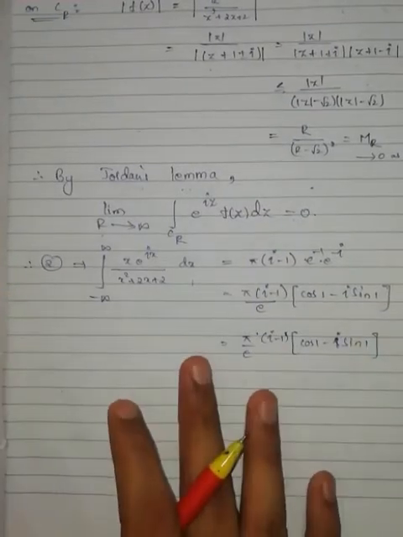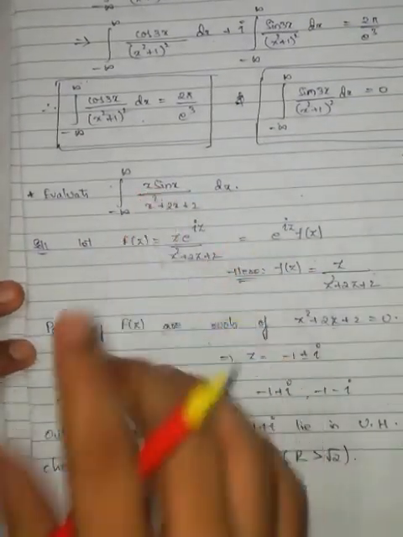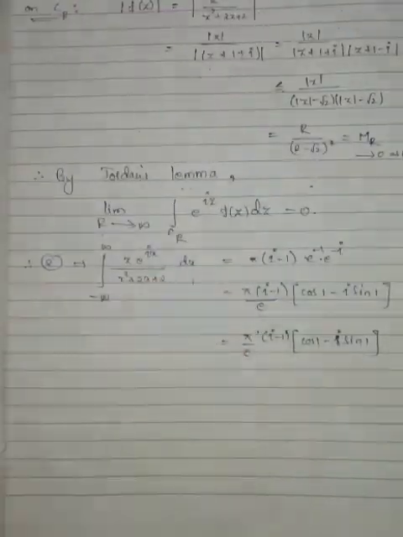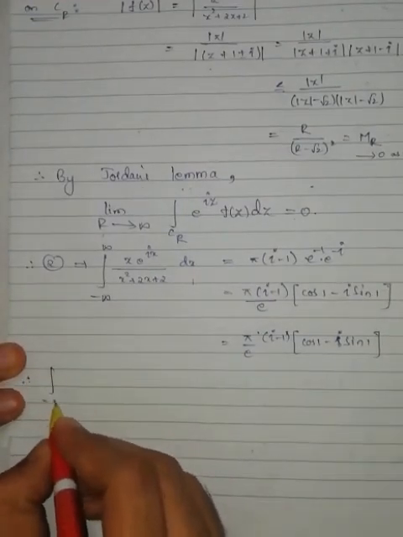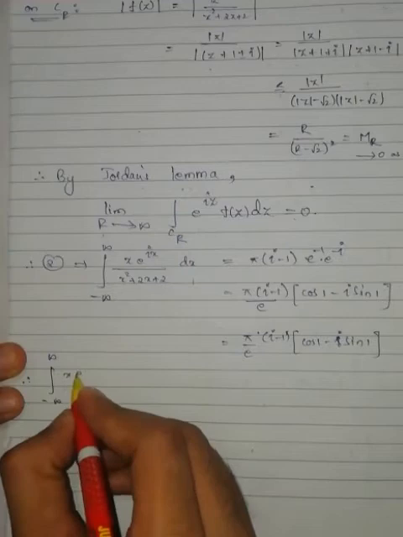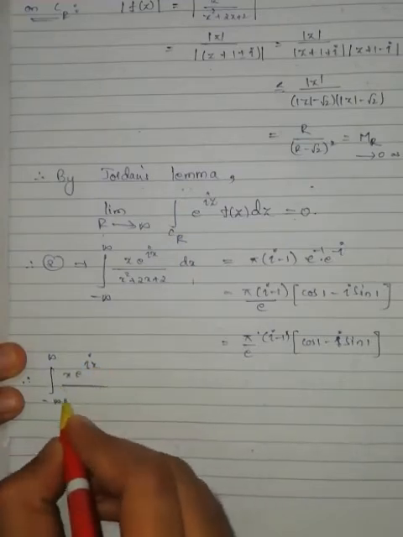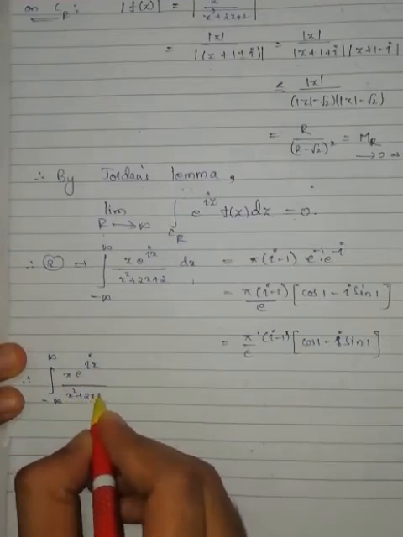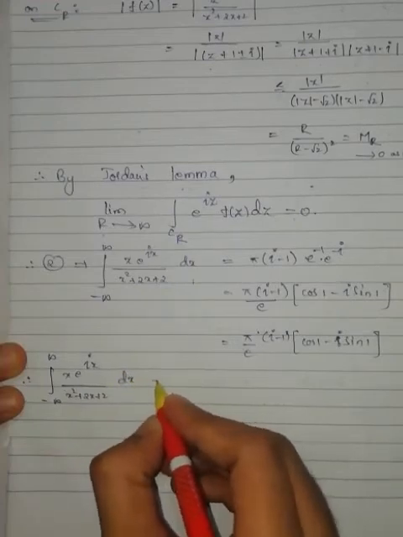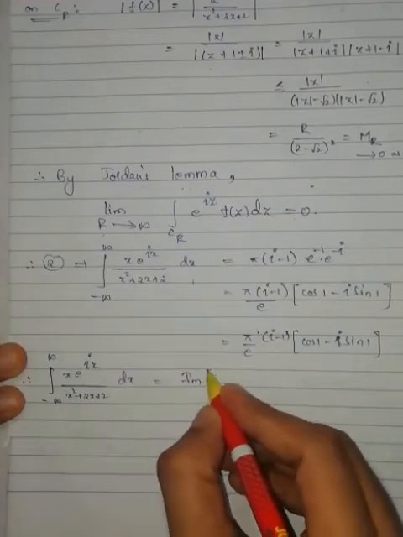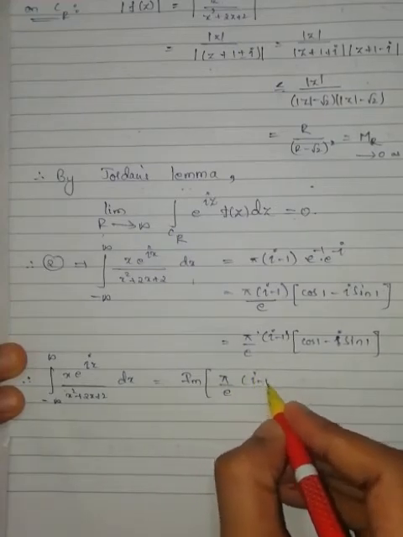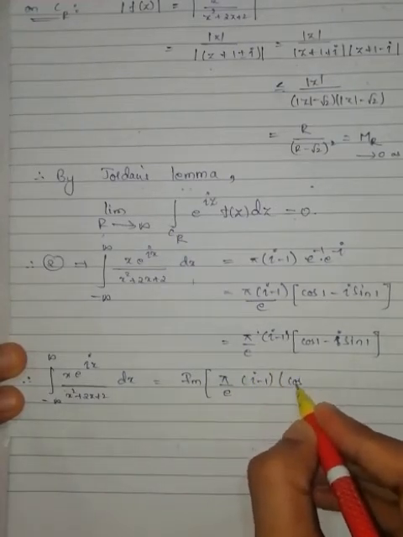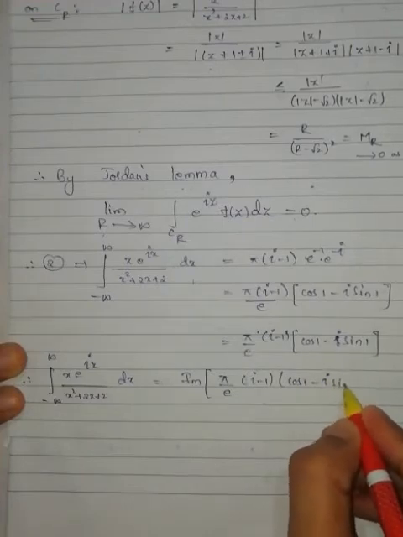Now what we want in the main question is x sin x, meaning the imaginary part of this, that is, integration from minus infinity to infinity of x e to the power of iota x by x square plus 2x plus 2 dx is equal to the imaginary part of pi by e into (iota minus 1) into (cos 1 minus iota sin 1).